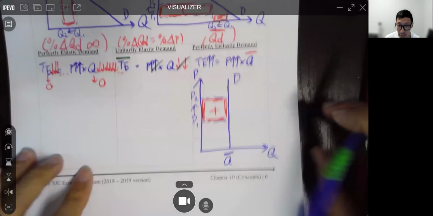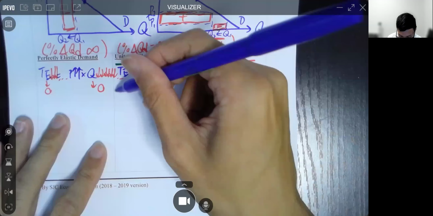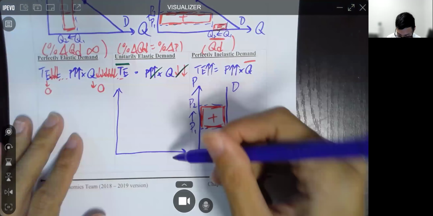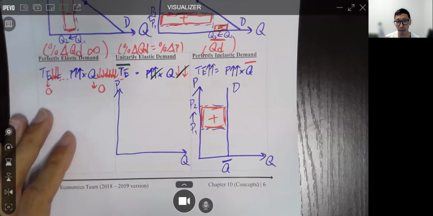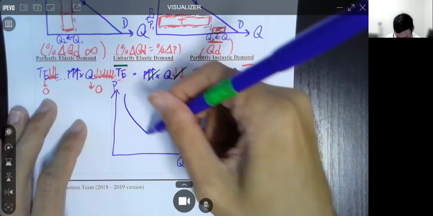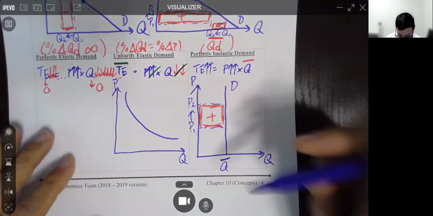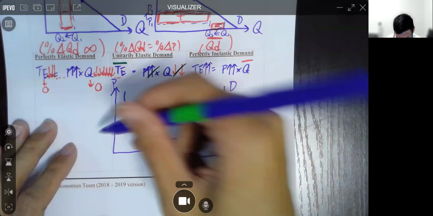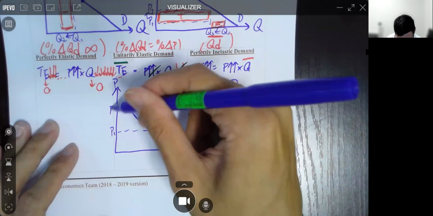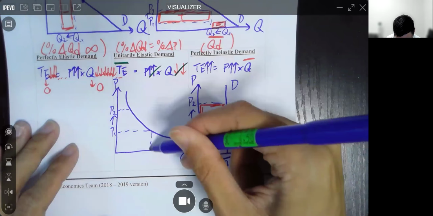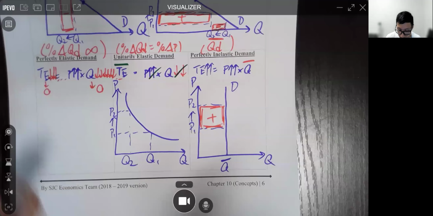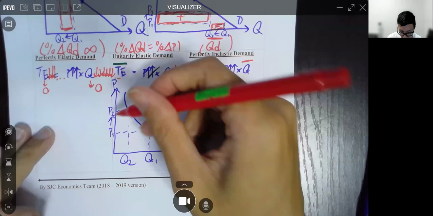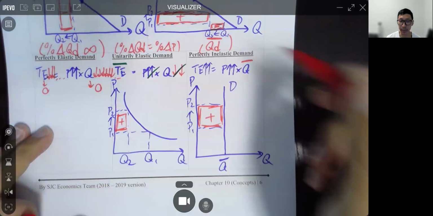While next one, unitarily elastic demand, which honestly, I think EAA would not ask you to draw because it's quite difficult to draw a very beautiful one. Now, I try my best, okay? Let's try here. P1 increases to P2. Then we have Q1, Q2. Now, obviously, this part is paying a more expensive price.